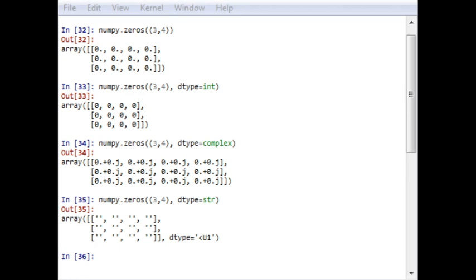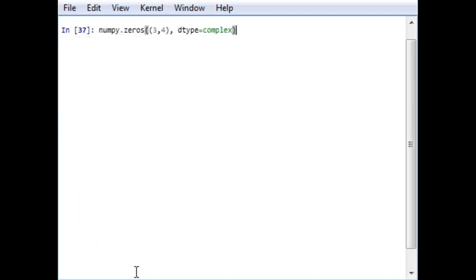So this is the type of array which can be created. It is already understandable. During the initialization of 0 values for matrix computation, the zeros function is used extensively, which has to be remembered by you. Now the next option is ones. If I want to create an array with all elements 1, instead of zeros I will write ones.